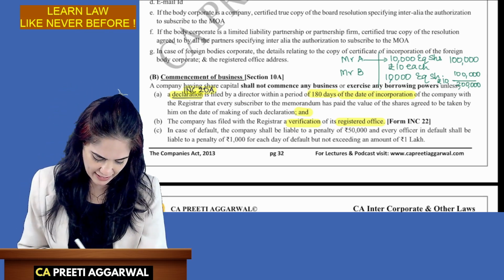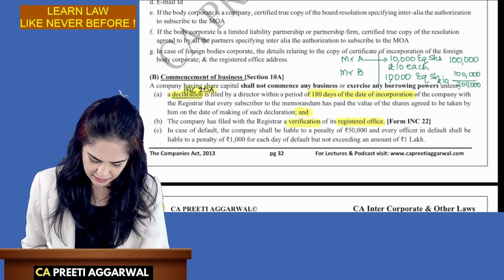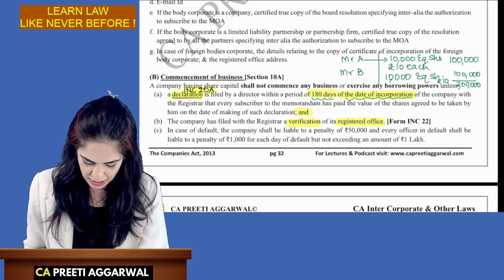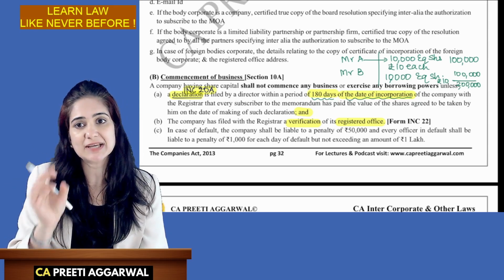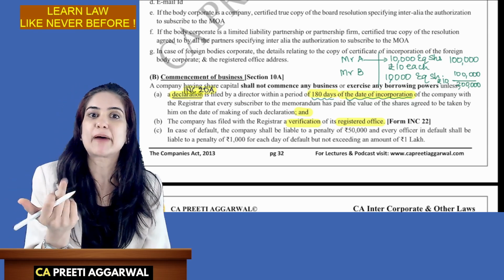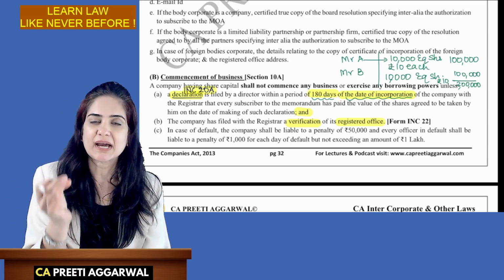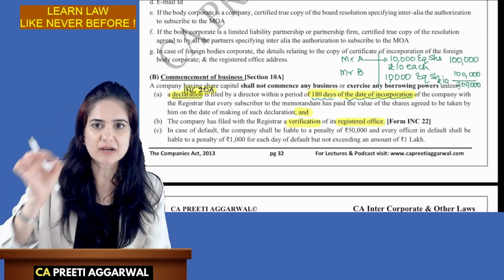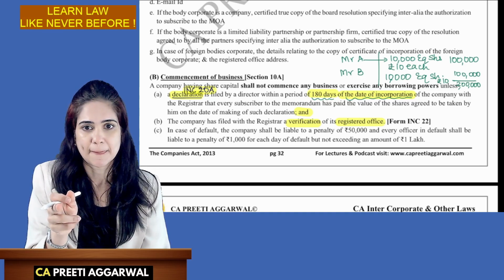Law says that a declaration in Form 20A must be filed by the director within a period of 180 days from the date of incorporation, that each person mentioned in the memorandum as a subscriber has paid that money. Give us bank statement. Give us bank proof that the money has come from A's saving account to the company, B's saving account to the company. We want to know whether they have actually contributed the money.